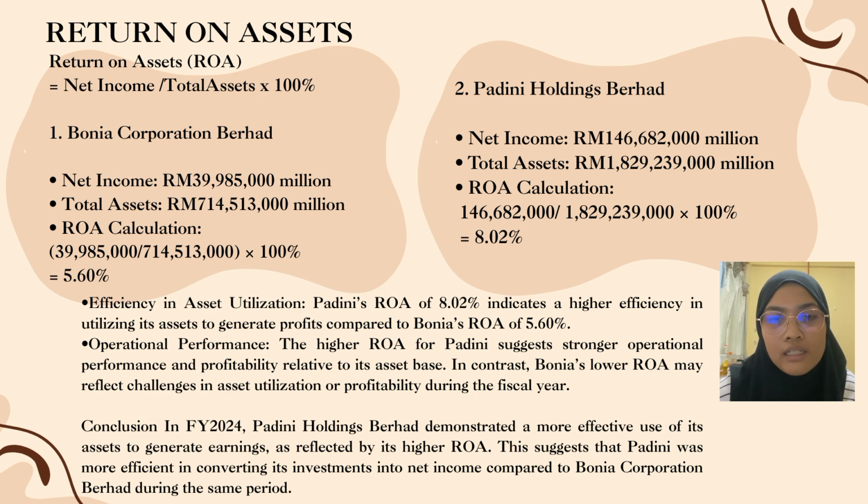Efficiency in asset utilization: Padini's return on asset of 8.02% indicates a higher efficiency compared to Bonia, which is 5.60%. In terms of operational performance, the higher return on asset for Padini suggests stronger operational performance and profitability relative to its asset base. In contrast, Bonia's lower return on asset may reflect challenges in asset utilization or profitability during the fiscal year.